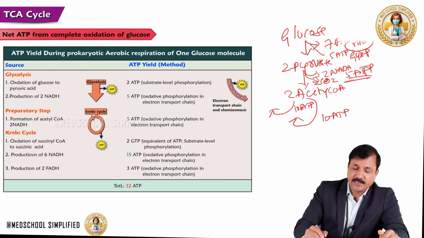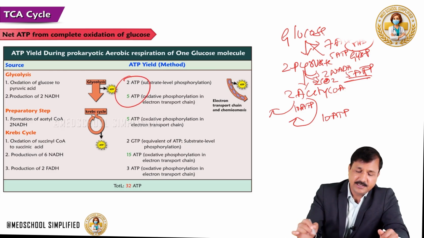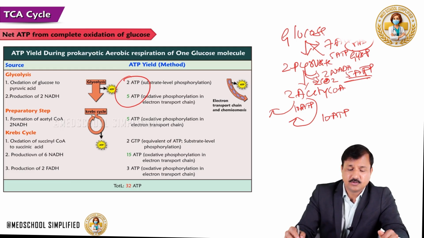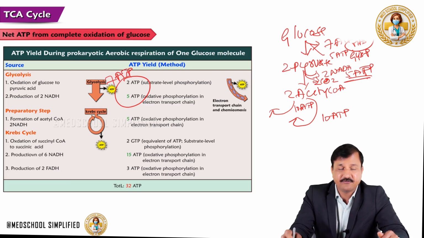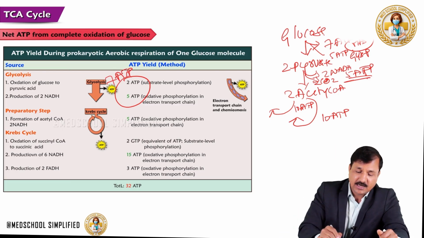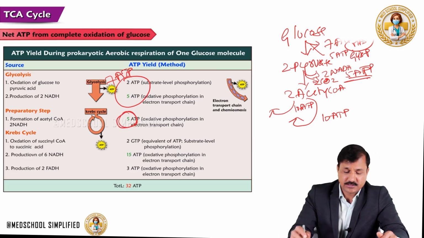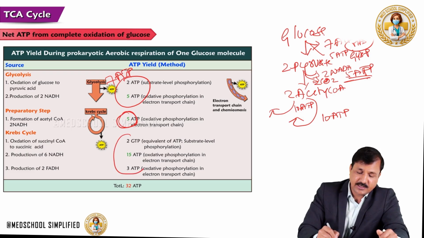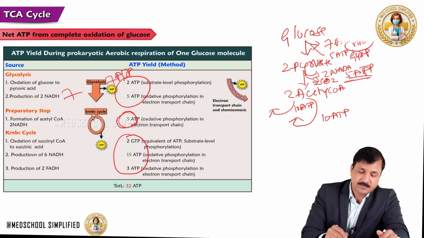So with the malate aspartate shuttle mechanism, net 7 ATP from glucose to 2 pyruvate, and pyruvate to acetyl-CoA, 5 ATPs, 2 pyruvate to 2 acetyl-CoA, and 2 acetyl-CoA in the TCA cycle will give 20 ATP. So that means 7 plus 5 plus 20.